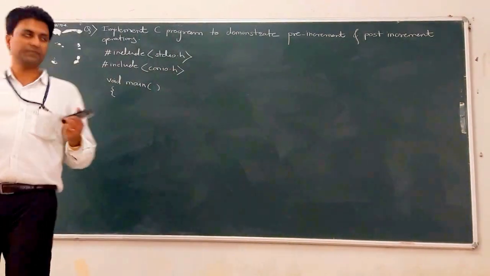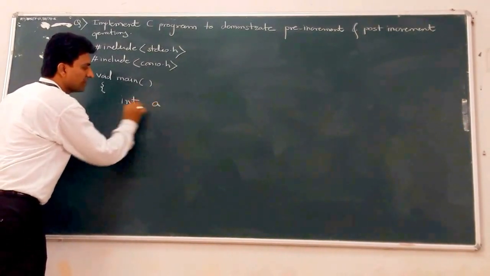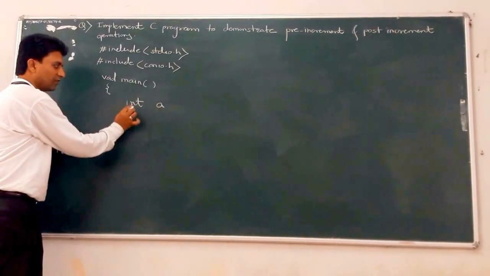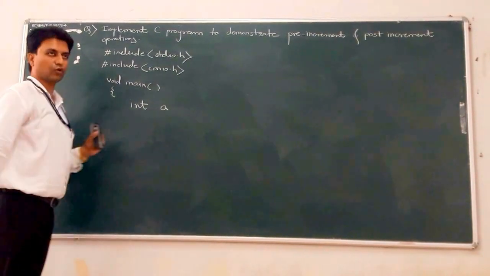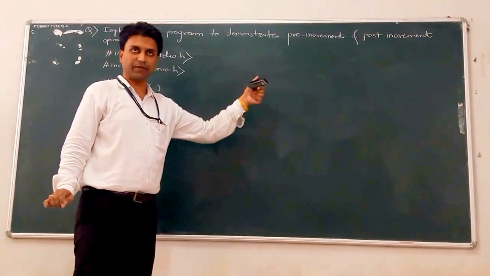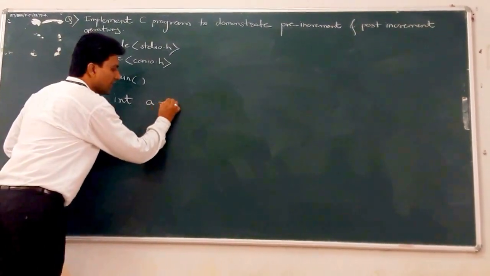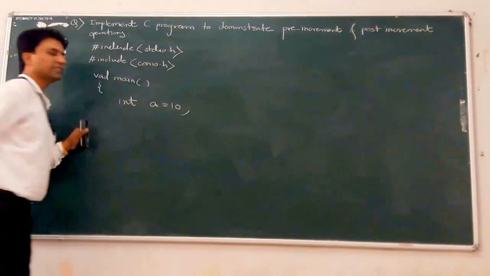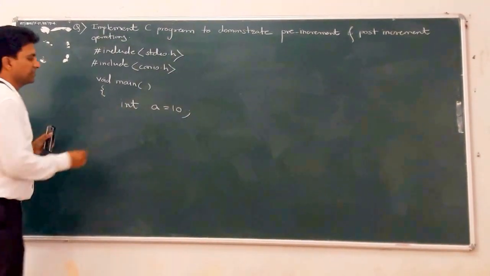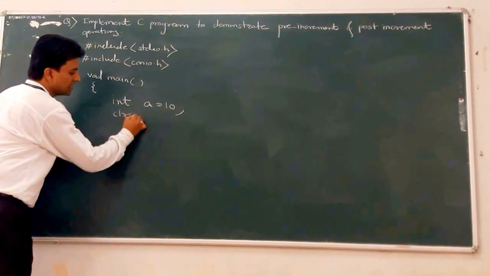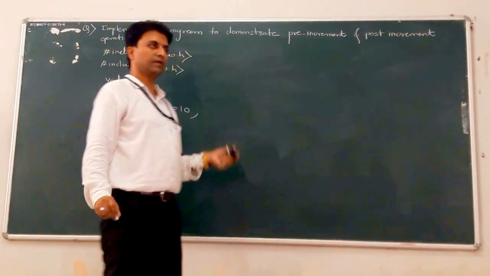Now we can write the body of the main function. Take one operand and initialize the value. Suppose integer A. A is a variable of type integer and its storage class is auto, means it is stored on the stack partition of your RAM. Now assign the value 10 to A; 10 is the initial value in the variable A. Next, clrscr, that means clear the text mode window.